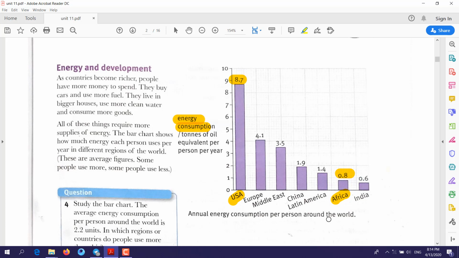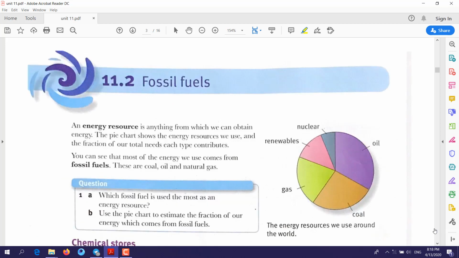Of course, you will say, for example, America or USA. So when you say USA is more developed, what does that mean? Why will you say they are more developed? Because they have more factories, so of course they will need more energy. This chart shows the amount of energy consumed depending on the development of the country.